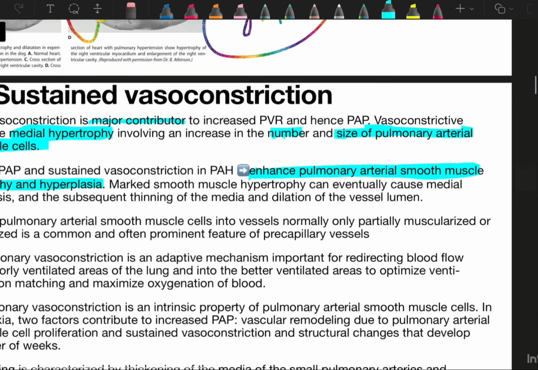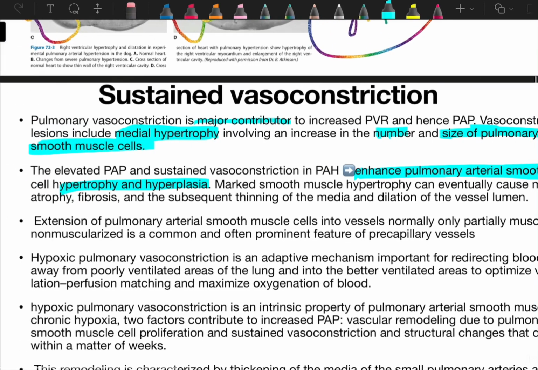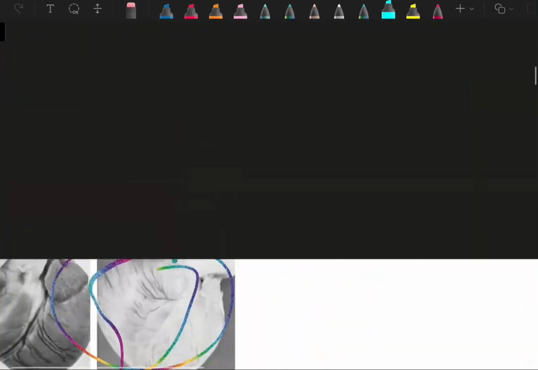Marked smooth muscle cell hypertrophy can eventually cause medial atrophy, fibrosis, and subsequent thinning of the media and dilatation of the vessel lumen. Extension of pulmonary arterial smooth muscle cells into the vessel, which we have seen in this picture.